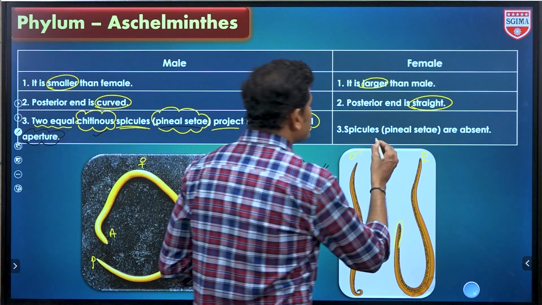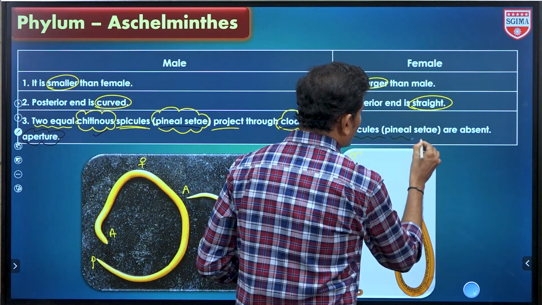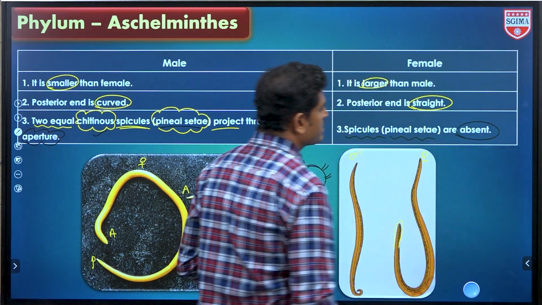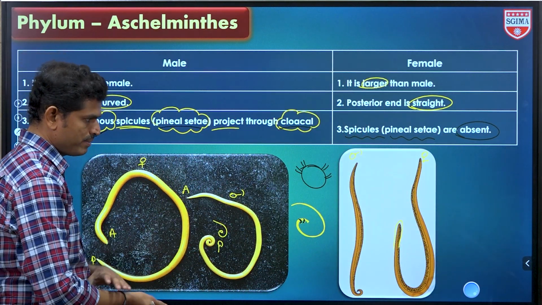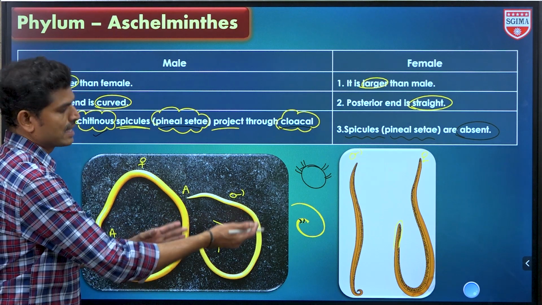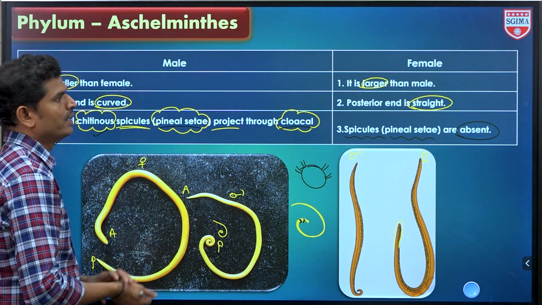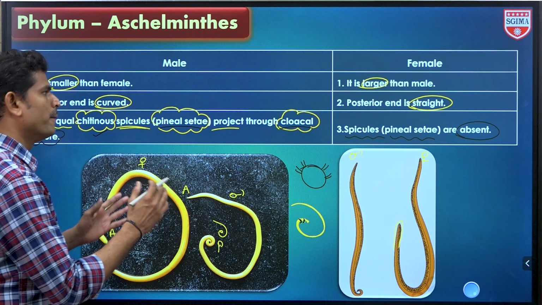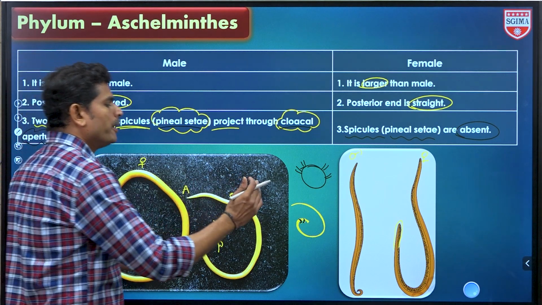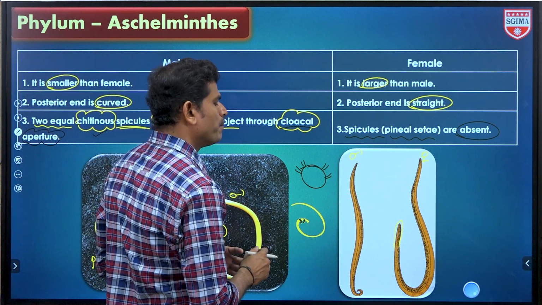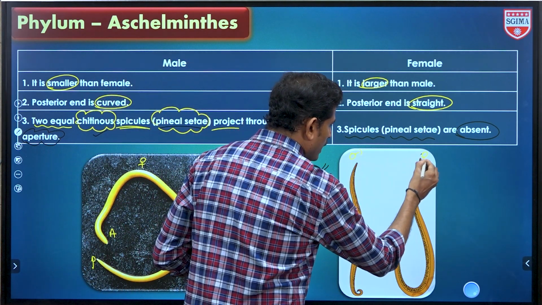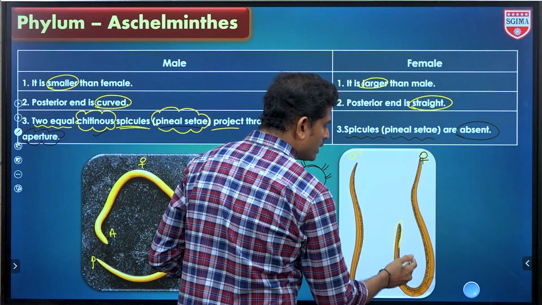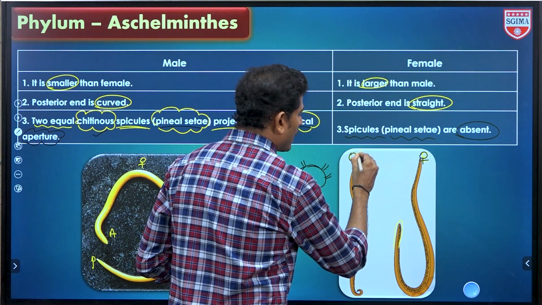Penile setae or spicules are absent in females. If we observe these organisms, this is Ascaris, a roundworm, and in most roundworms we observe sexual dimorphism compulsorily. Female organisms are larger than male organisms.